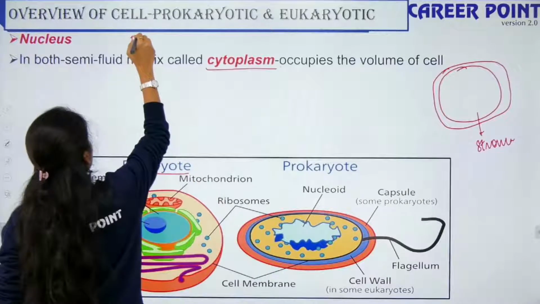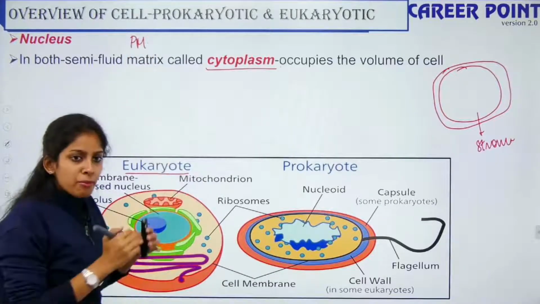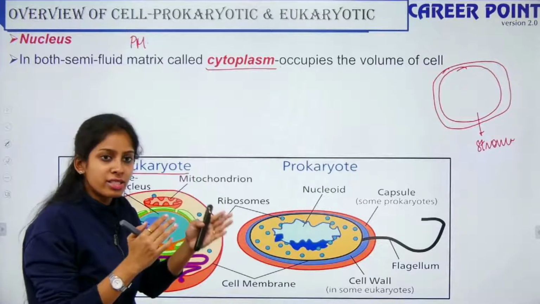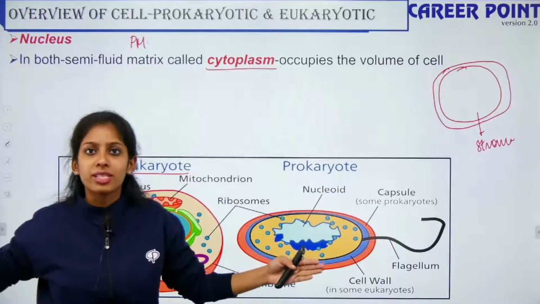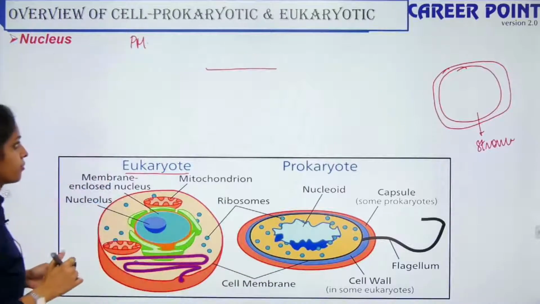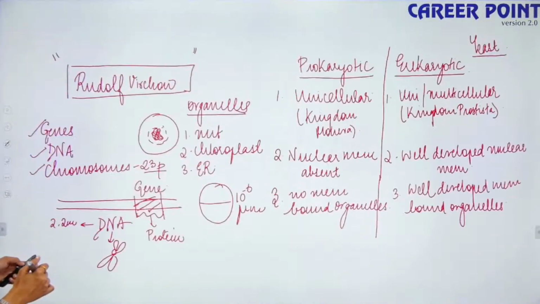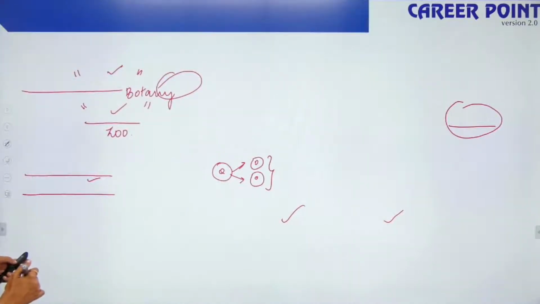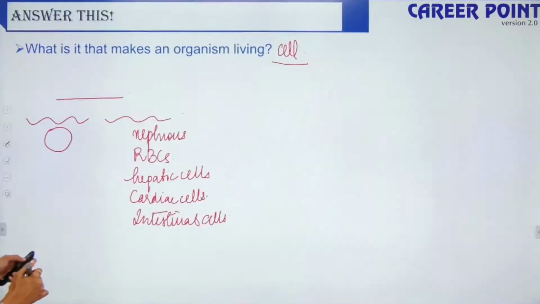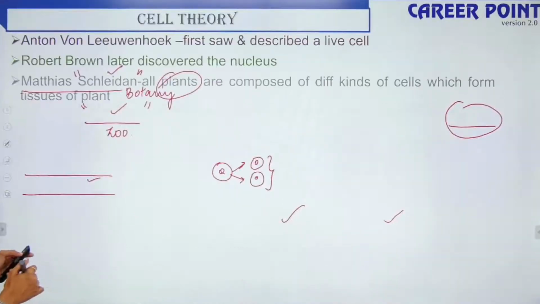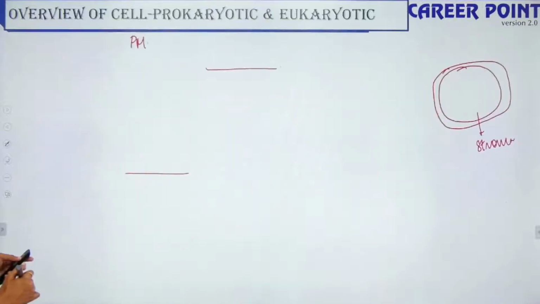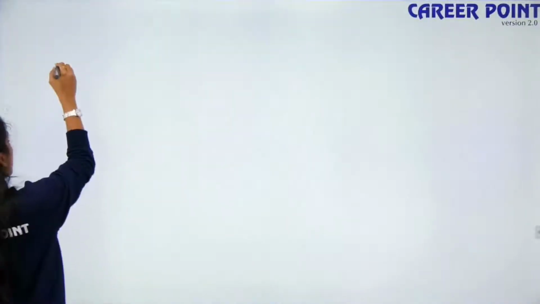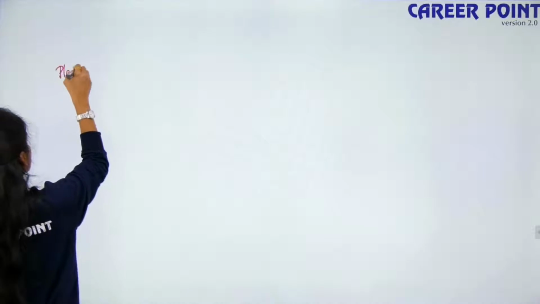So what is your plasma membrane? The plasma membrane acts as a boundary, thus separating your cytoplasm and the nucleus from the cell wall. So pay attention. Okay, I don't have a blank slide. So please make a note of these things. Yes. So what is the plasma membrane?